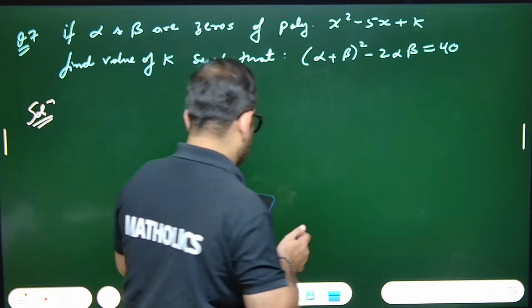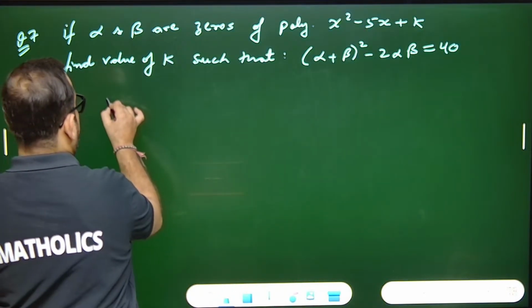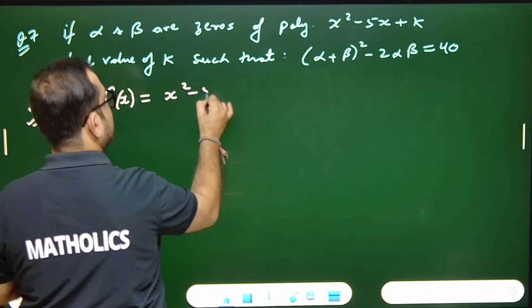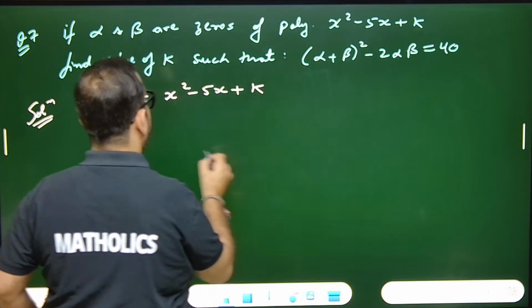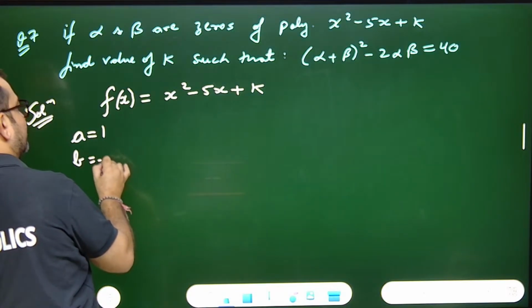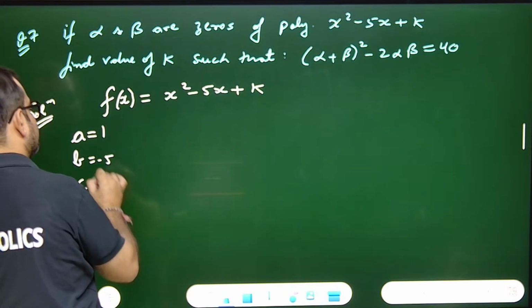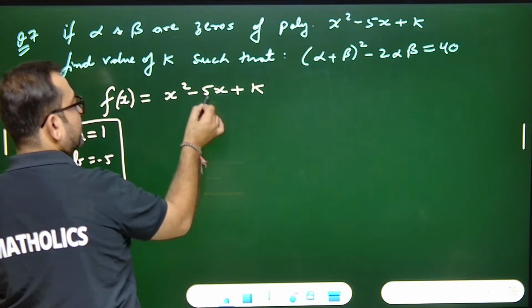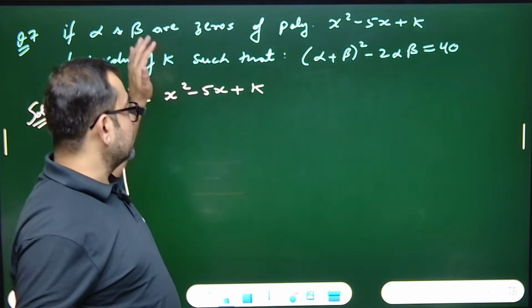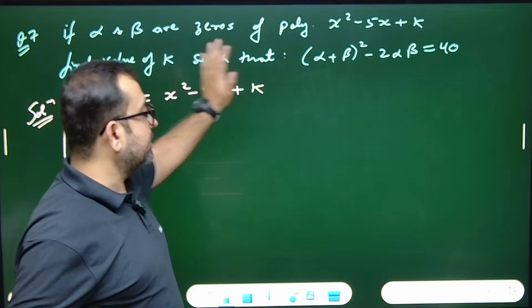See, I'll write the given polynomial, f(x) or p(x), whatever you can say, x square minus 5x plus k. A equals what? B equals what? C equals what? A equals 1, B equals minus 5, and C equals k. Sorted. A is 1, B is minus 5, C is k. Always write in decreasing order of the power. First the x square term should be there, then x, then k.